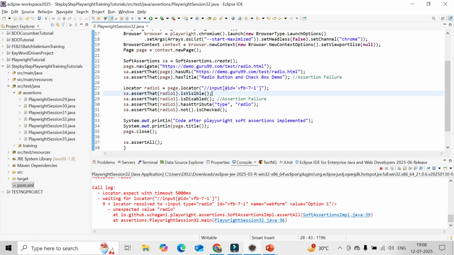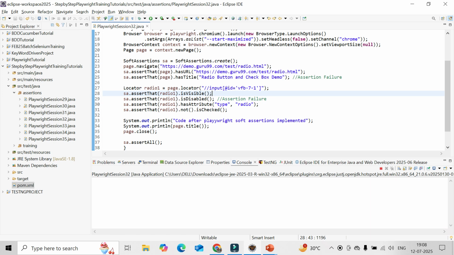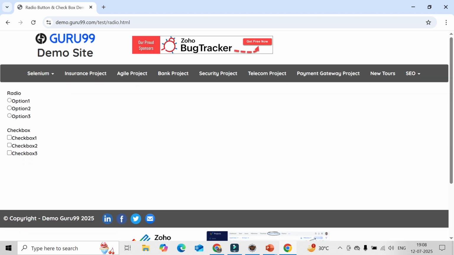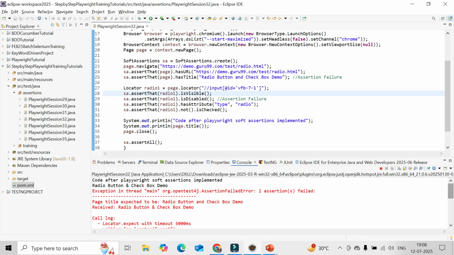Let's see. Out of the 6 assertions, 2 will fail, so it will wait for 5 plus 5 seconds and give you the result. You can validate the details of the assertion failure in the console. You can see only 10 seconds of execution completed here, and the remaining lines of code definitely executed because we are using soft assertion. That is the beauty of soft assertion. And now there are a total of 2 assertion failures.